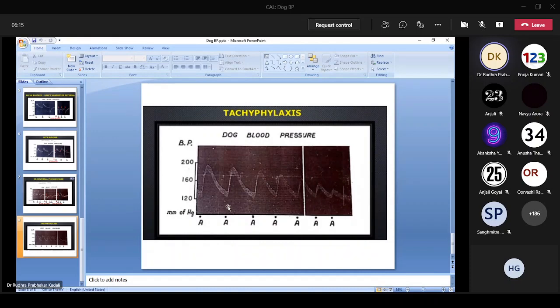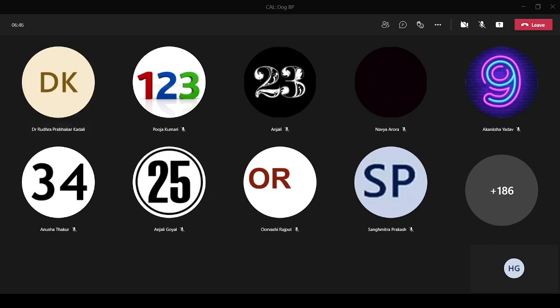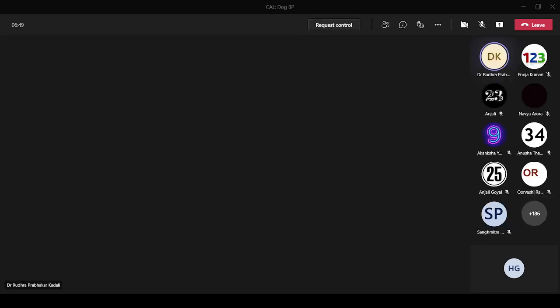So this is the graph of tachyphylaxis. With the initial dose, a good response is there, initial 3 doses. But when we repeat it continuously, there will be diminution in response. Tachyphylaxis occurs due to diminution of storage of noradrenaline in storage vesicles. So this is the response with tachyphylaxis. So we will demonstrate Dale's reversal phenomenon, re-reversal phenomenon, and tachyphylaxis.